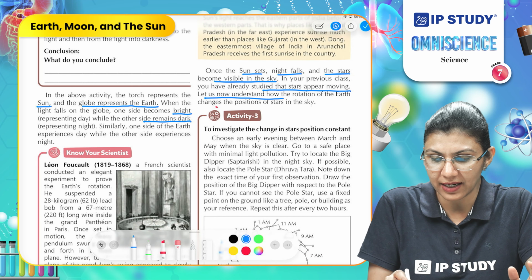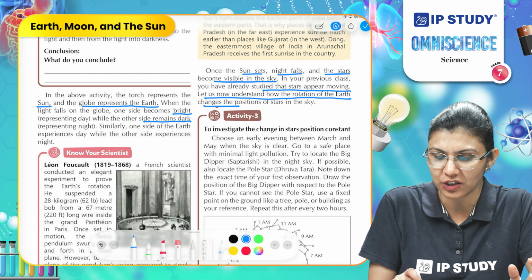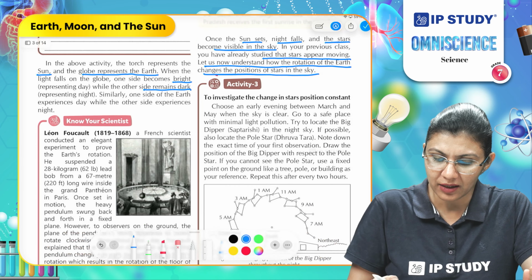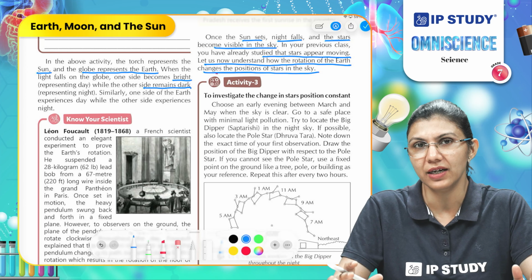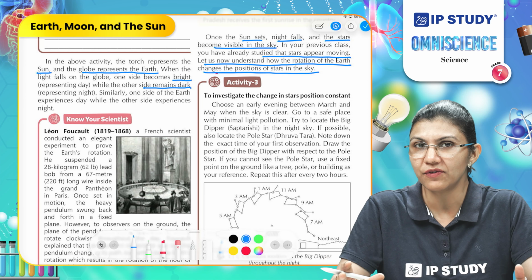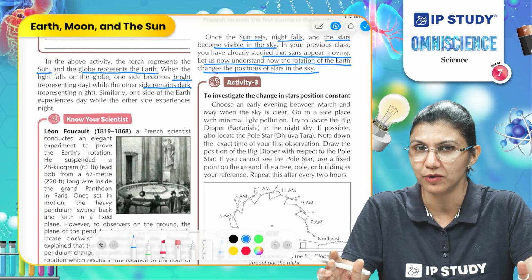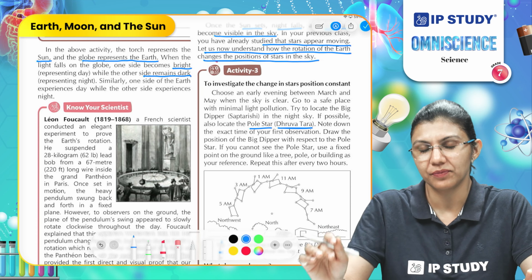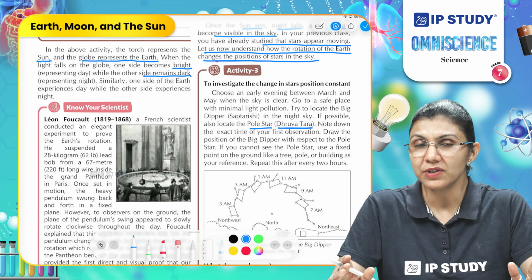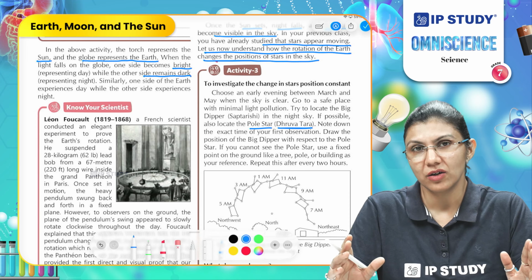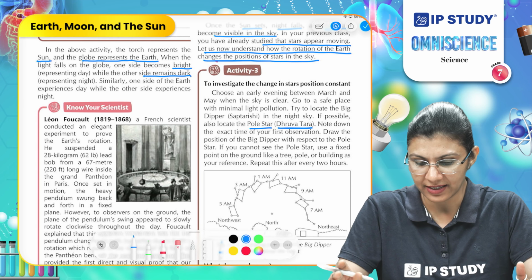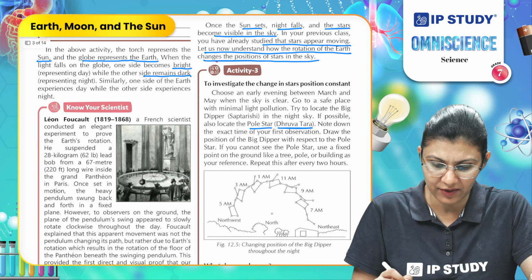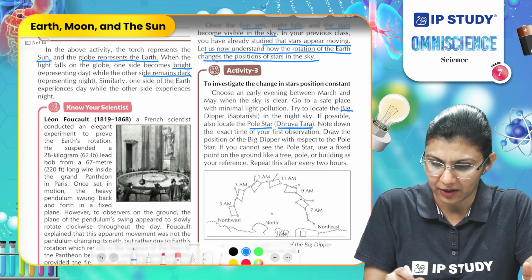You already have studied that the stars appear to move. Let us now understand how the rotation of the earth changes the position of the stars in the night sky. For that, we can conduct a simple activity. Here, you need to observe a constellation in the night sky and find out a reference point which is fixed, which is not changing its position. For that, we can observe the pole star or Dhruv Tara. We know that the pole star is visible in the north direction in the night sky. So here we are observing a constellation which is easily visible there, that is the Big Dipper or Saptarishi Mandal.